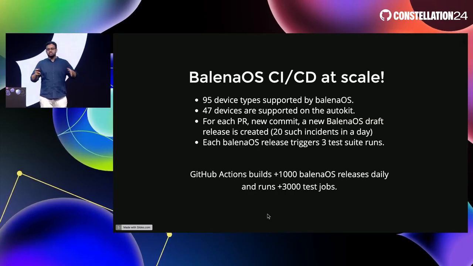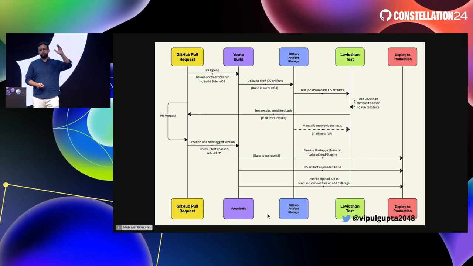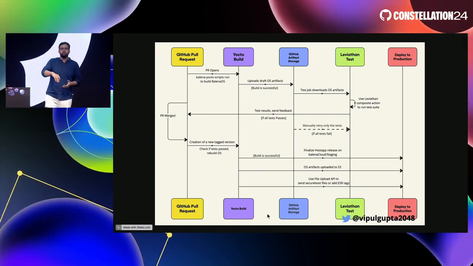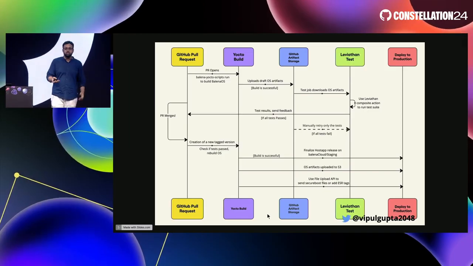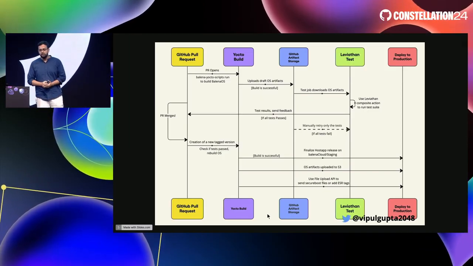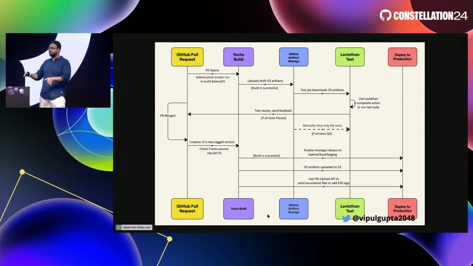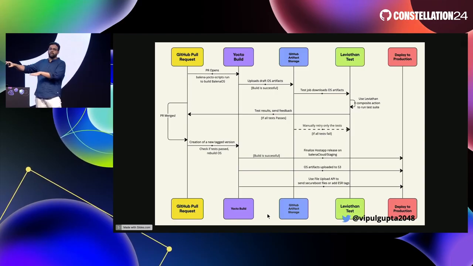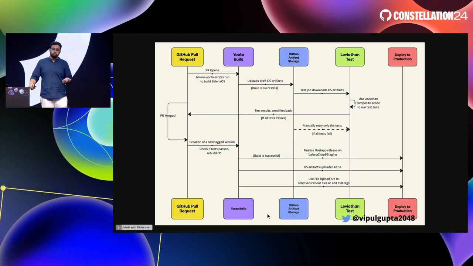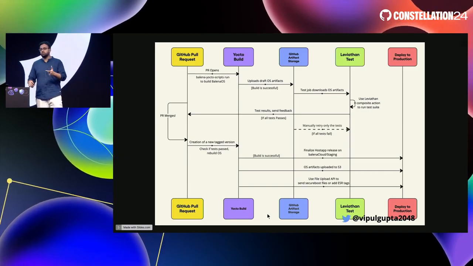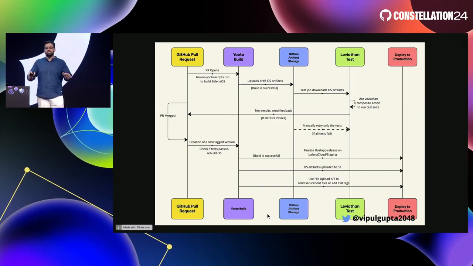For giving a good summary, I've included a very nice diagram here, where we start from the top, when the PR opens, from GitHub pull request to a Yocto build, uploading the artifacts, Leviathan test, and then it comes back around. If the test passes, then the PR merges, and then you can come down where once we declare a tagged version, that's when a PR is complete, and the builds get successful and sent to S3. This is not as simple as just saying Balena OS. We also do secure boot images, we also do ESRs, and we also do AMI releases for S3. So there are a lot of artifacts created from every single release.